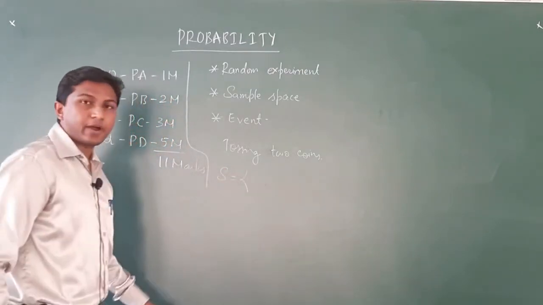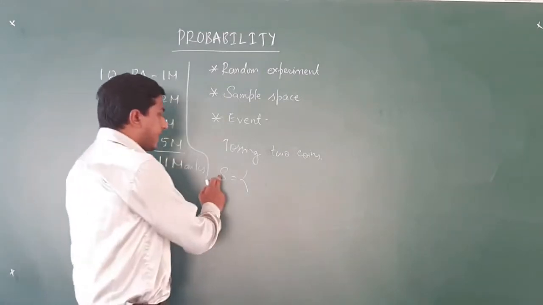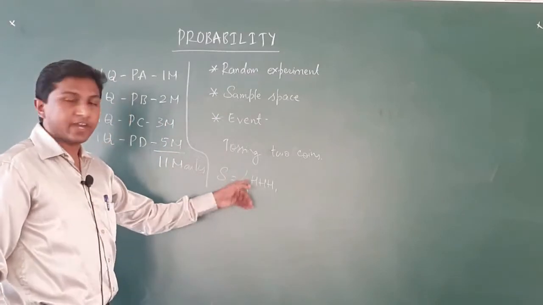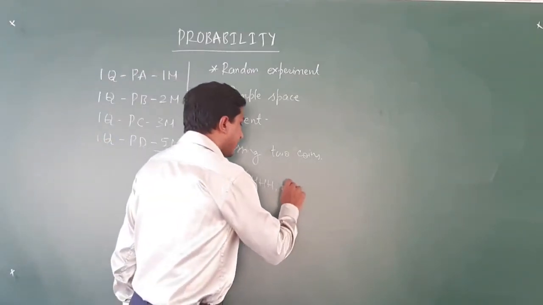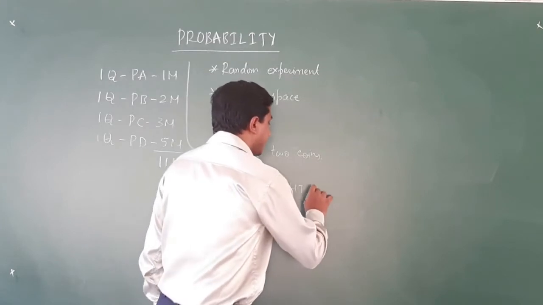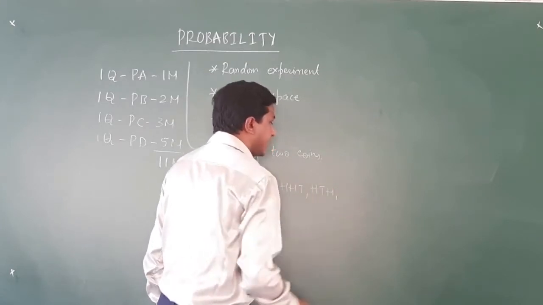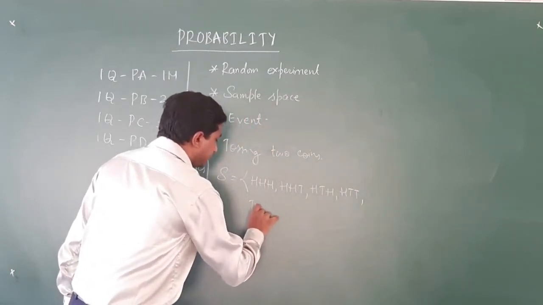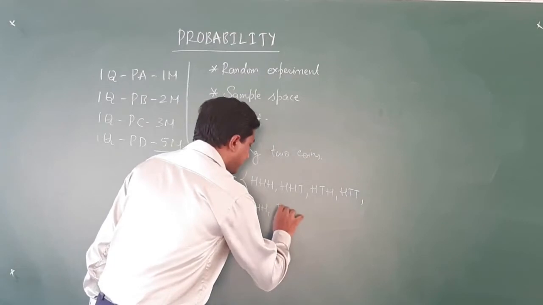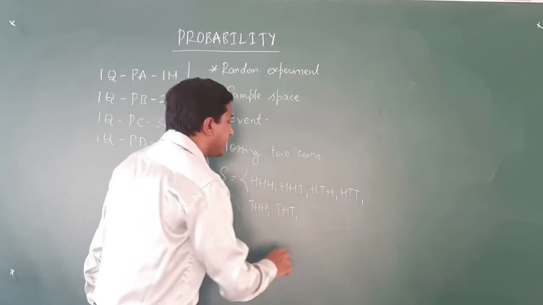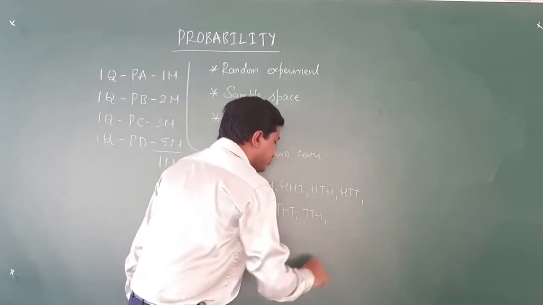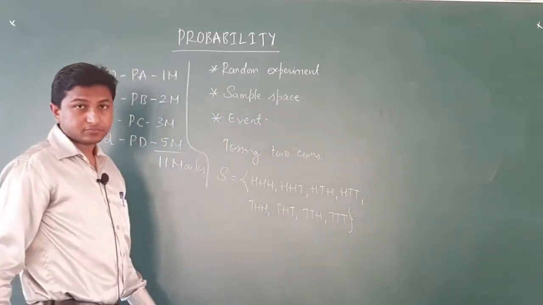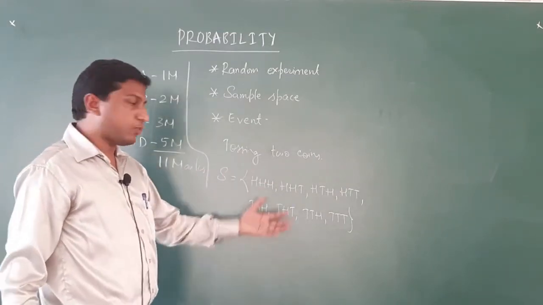I denote it by capital letter S. S equals, we start from H, H, H, then we move to H, H, T, then we have H, T, H, H, T, T, T, H, H, T, H, T, T, T, H, and the last one is T, T and T. There are totally 8 possible outcomes.